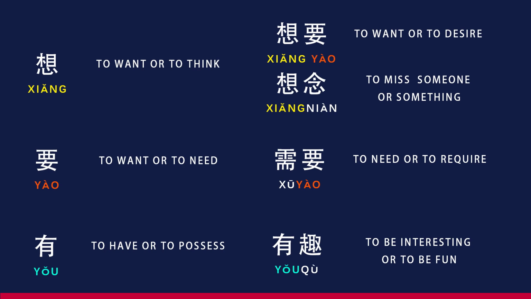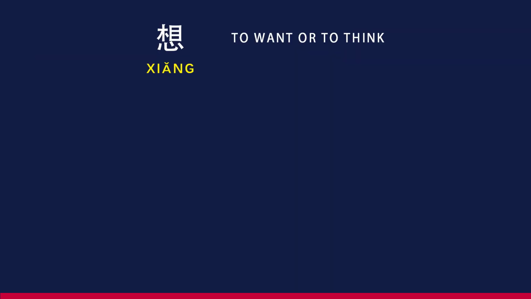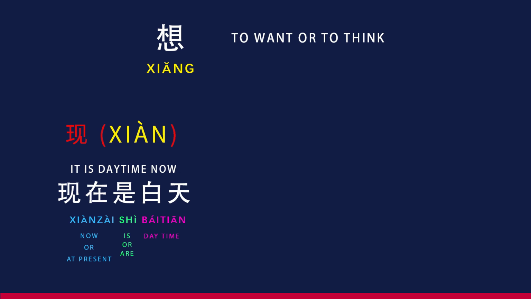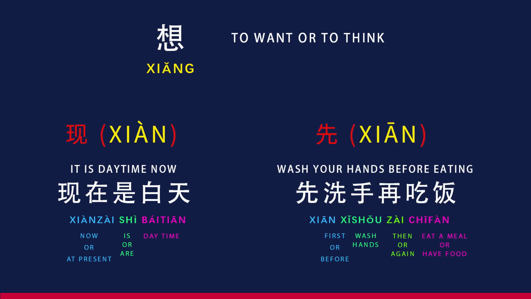Now, before we dive into examples, here's an important piece of advice to save you some confusion and time. After learning the verb 想, be careful not to be confused when you hear it pronounced. Within the Chinese language, you'll encounter frequently used words like 现, denoting now or current, and 先, conveying first or before. It's crucial not to solely concentrate on pronunciation but also to appreciate the characters themselves. Maintain clarity, and let your confidence in progress flourish. Now, with enough discussion, let's delve into practical examples.